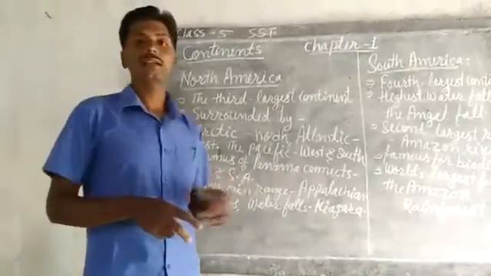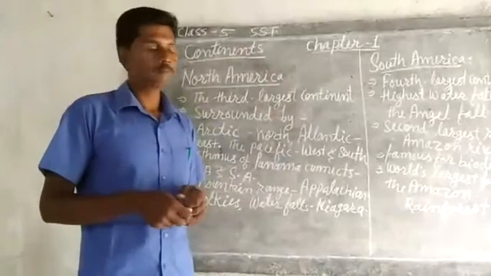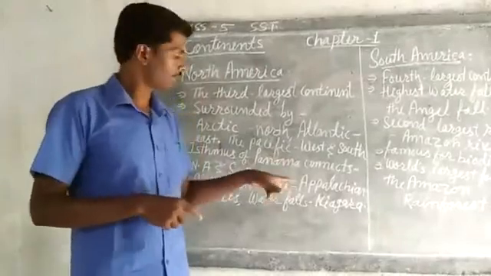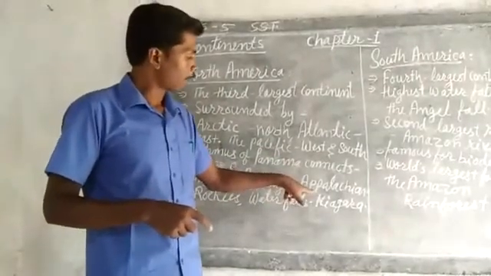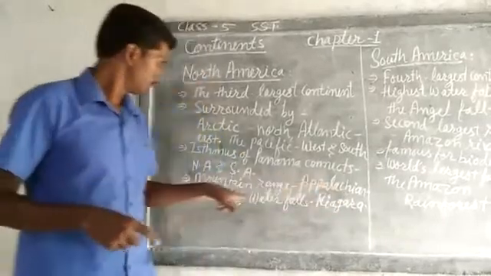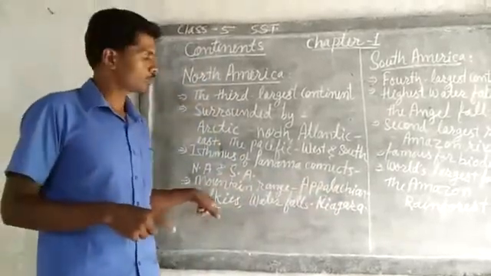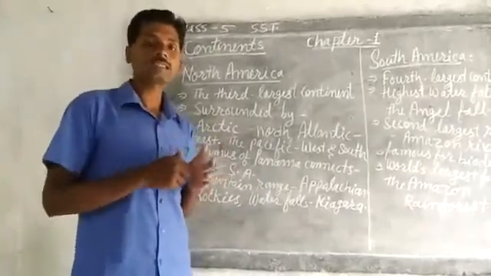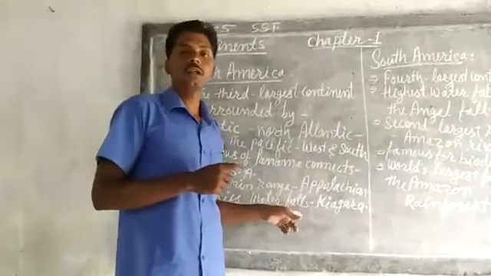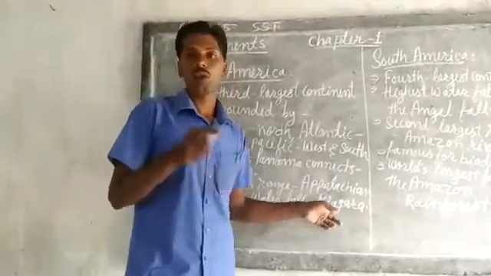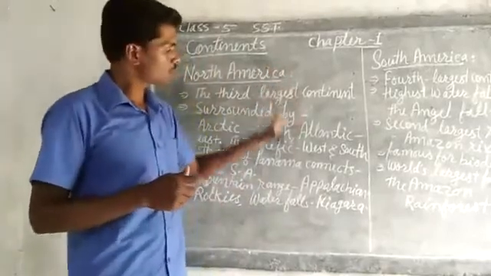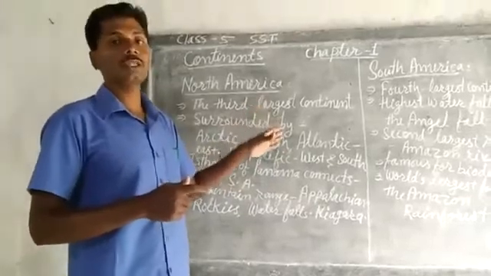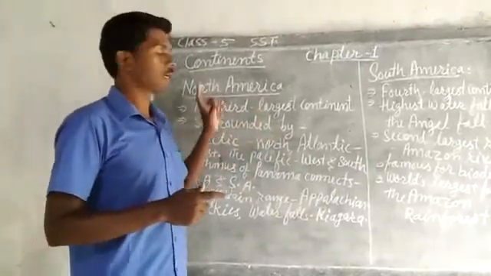North America also has a number of mountain ranges. Some examples are given here. We can see one is the Appalachian mountain range and the other is the Rockies mountain range. It also has good, beautiful waterfalls. An example is given here, Niagara Falls. So this was about the basic things by which North America is famous.